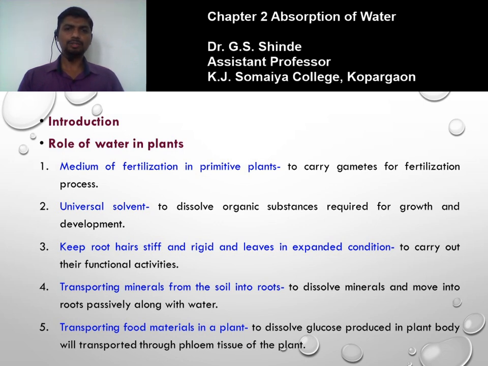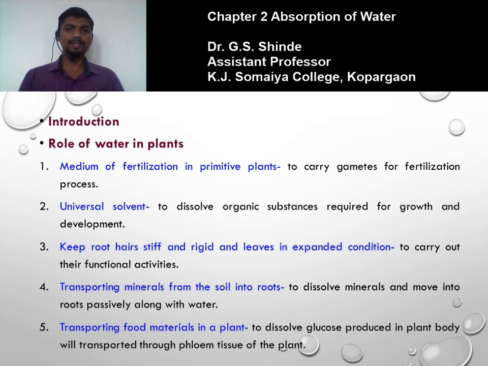Similarly, the leaves perform the process of photosynthesis. For photosynthesis, the leaves need to stay in expanded condition to capture the maximum amount of sunlight. For the process of photosynthesis, the leaves absorb and hold the maximum amount of water and they are exposed to the sunlight to perform photosynthesis. So, to carry out the functional activities of plant organs, for example, root hairs and leaves, water plays an important role.